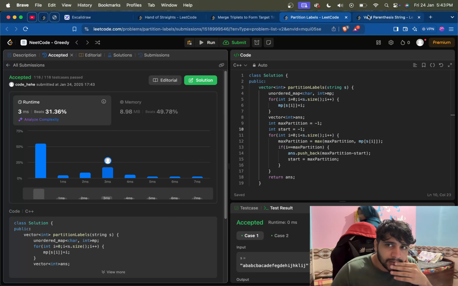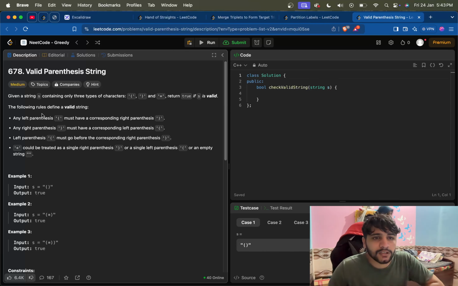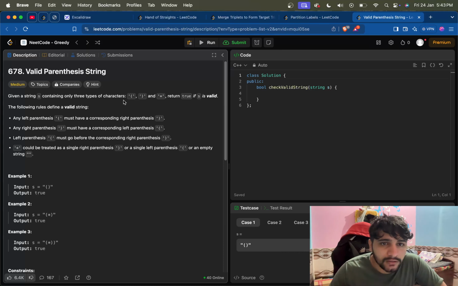Fine. Now is the last question. Given a string s containing only three types of characters, opening round parenthesis, closing round parenthesis and a star, return true if s is valid.